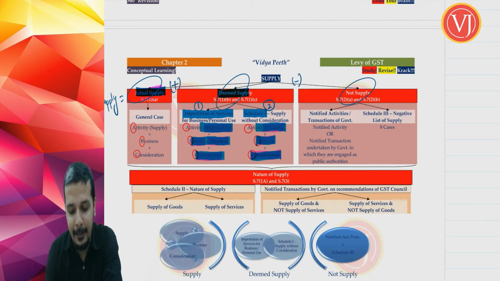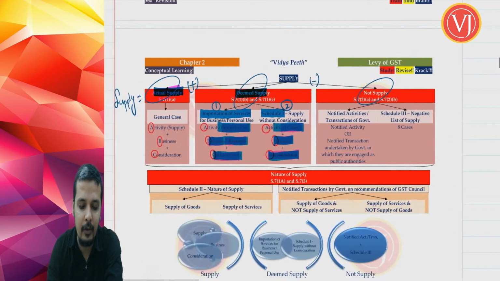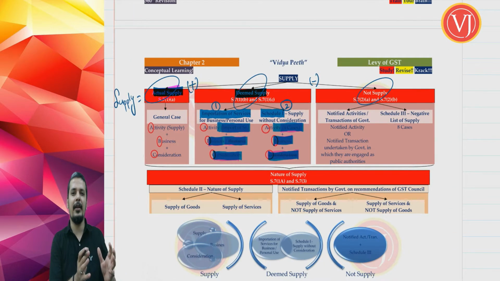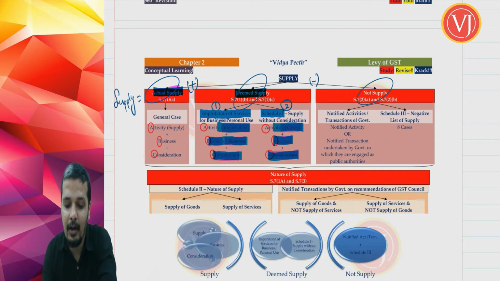Consideration is actually absent. That is the reason Schedule 1 is otherwise called supply without consideration. Now the last part of supply: how to read supply? Supply is equal to actual supply. We have broadly understood how to see actual supply plus deemed supply, part 1 and part 2. We have seen part 1 and part 2 of deemed supply minus not supply.